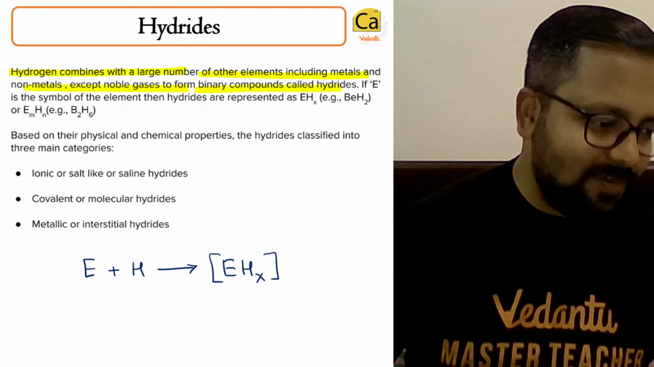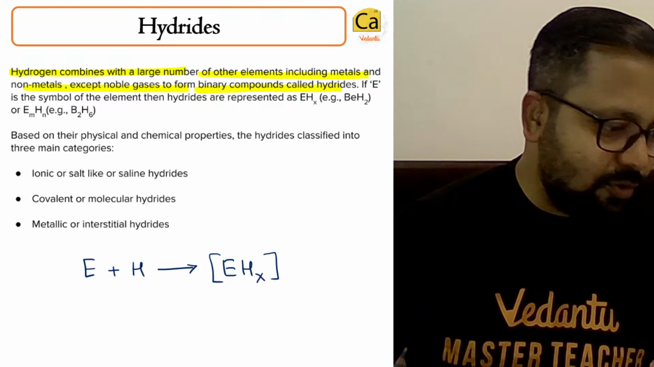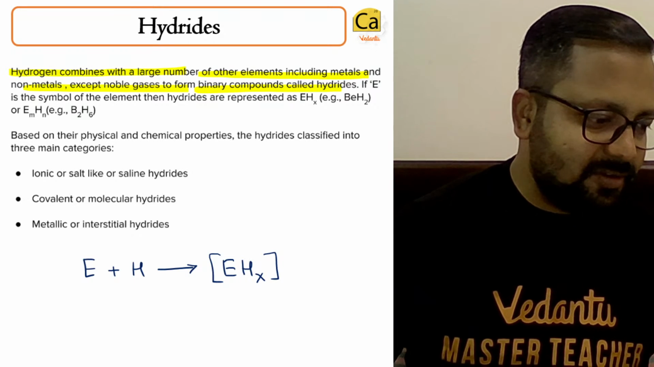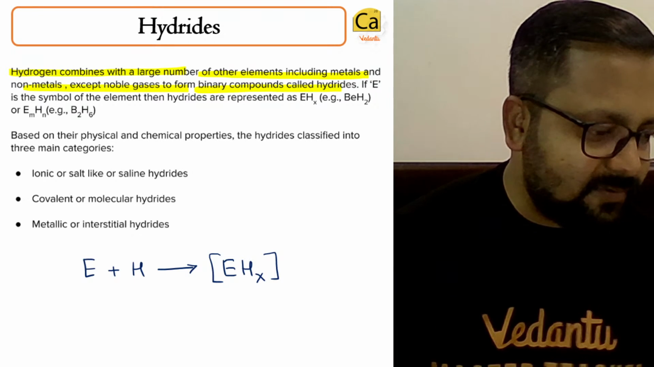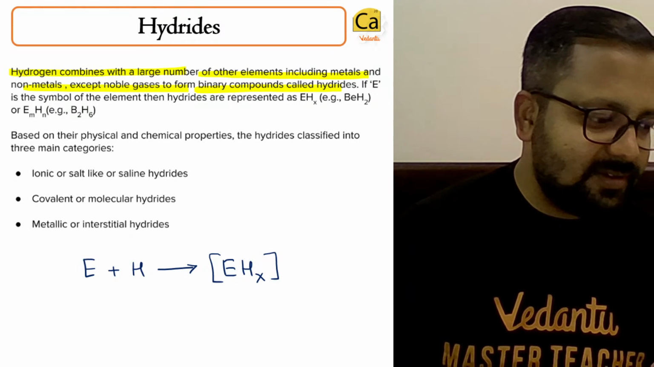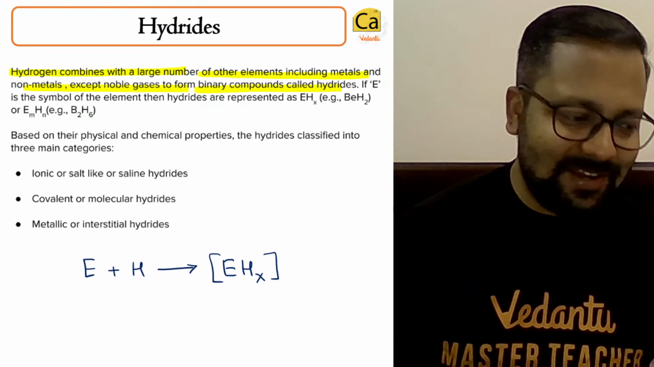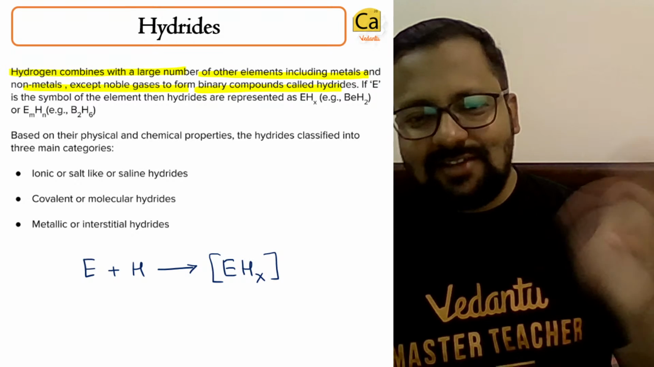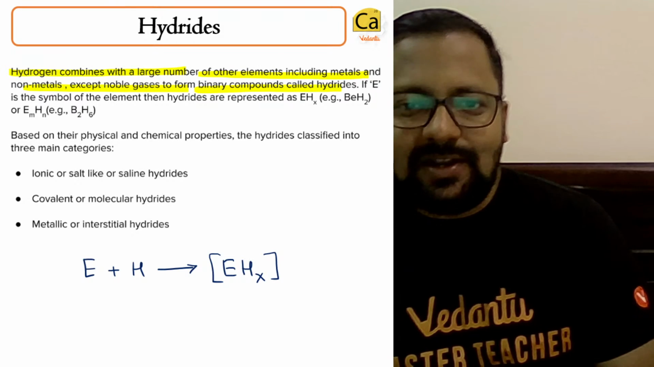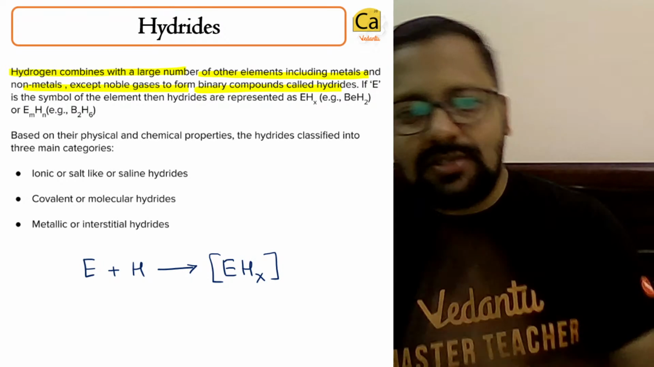Polonium is radioactive. We will not consider radioactive substances while discussing the chemistry of them. So this is a hydride.